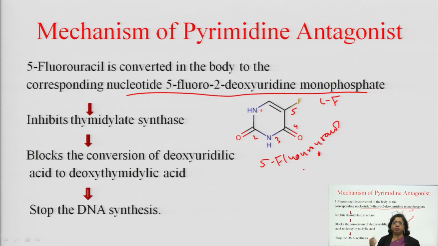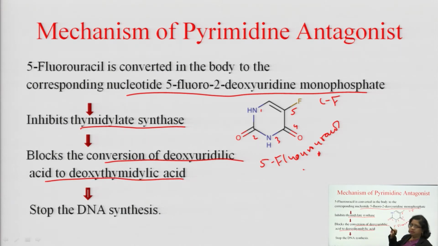When you take 5-fluorouracil, it will convert into 5-fluoro-2-deoxyuridine monophosphate. This will inhibit thymidylate synthase, which blocks the conversion of deoxyuridylic acid to deoxythymidylic acid. Because this enzyme is responsible for converting deoxyuridylic acid to deoxythymidylic acid.